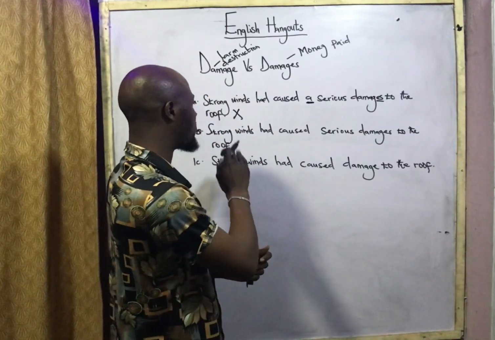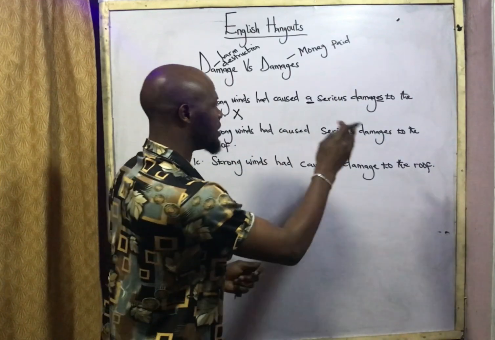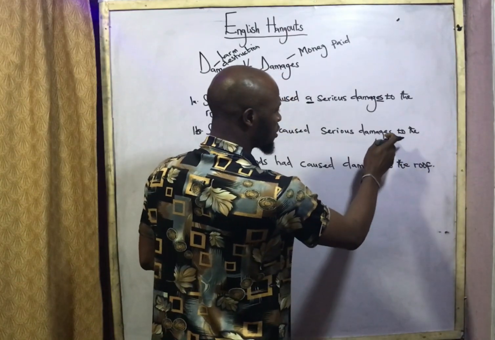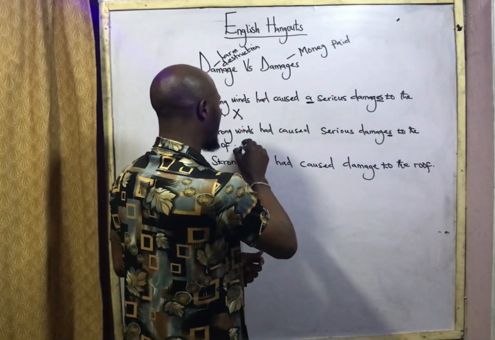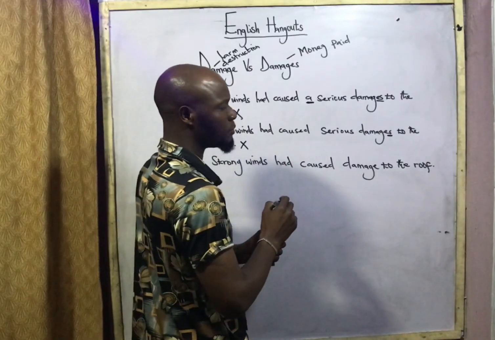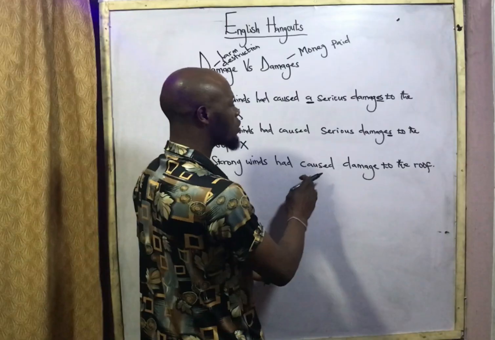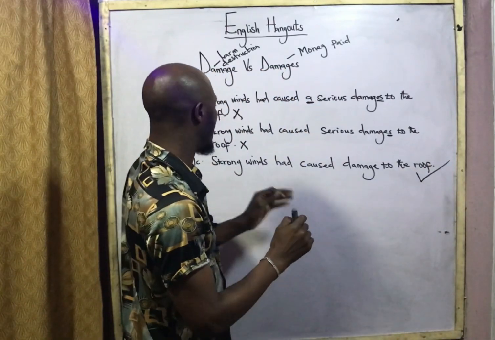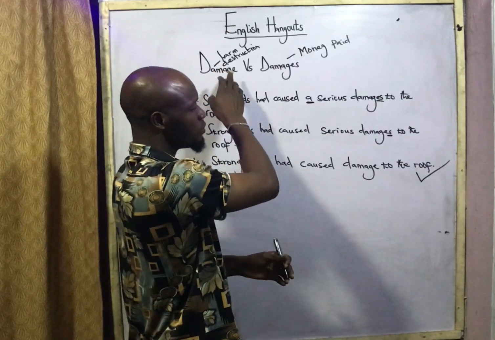For the second example, we have strong winds had caused serious damages. We pluralized. There's a plural marker S here. This particular plural marker S here makes this particular expression a non-standard expression. The third example, strong winds had caused damage to the what? To the roof. That is what? This strong wind had caused what? A destruction to the what?